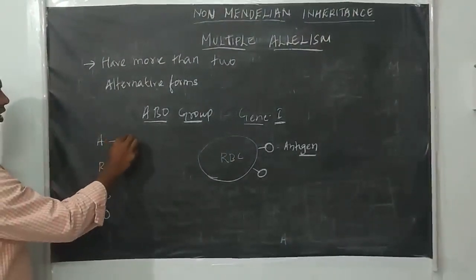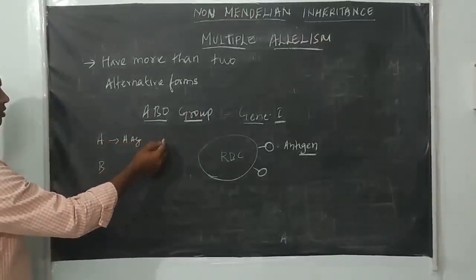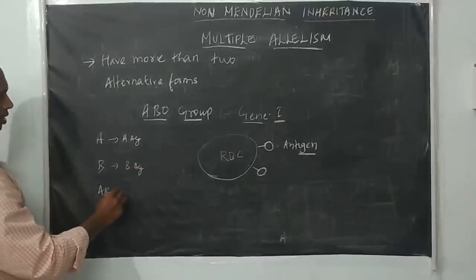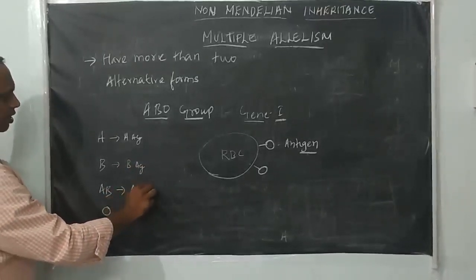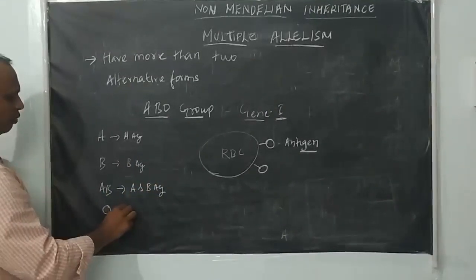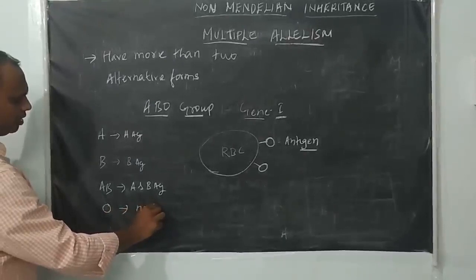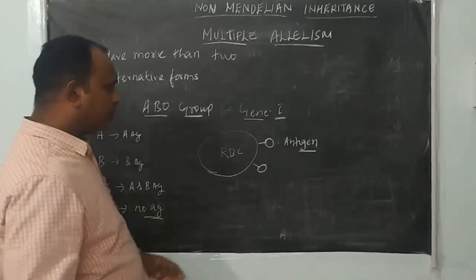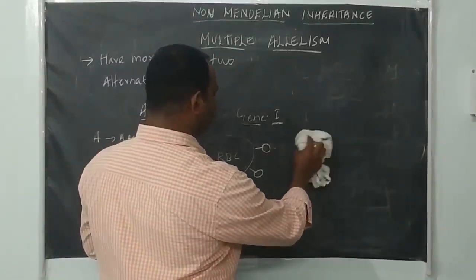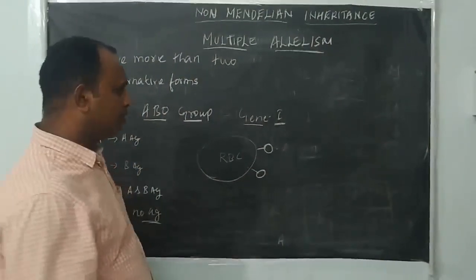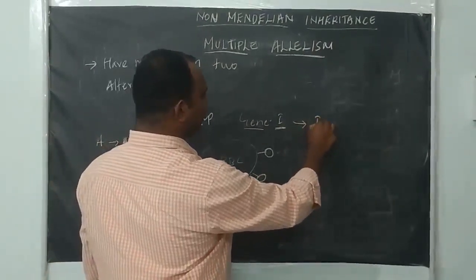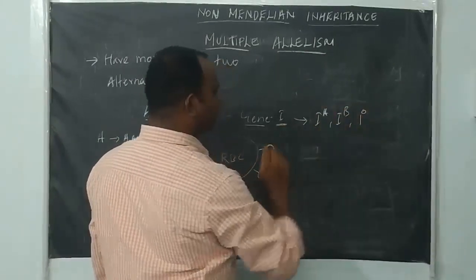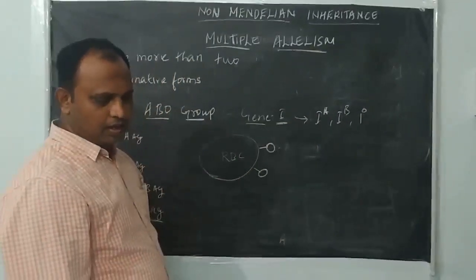A group means it contains A antigen. B group means the RBC surface contains B antigen. AB group means the RBC contains A and B antigen. But in the O group there is no antigen on the surface of the RBC. The I gene, which is responsible for the antigens of the RBC, has 3 allelic forms: IA, IB, and I or I naught.